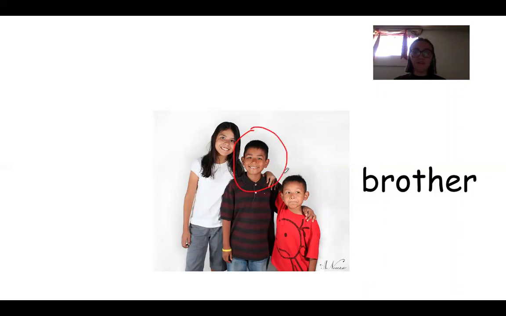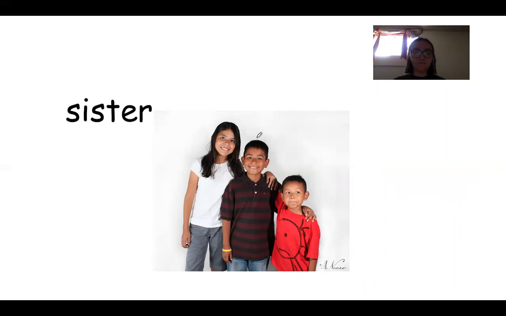The kid next to him would say, this is my brother. That's what this word is, brother. And then this person next to him is his sister. Sister.